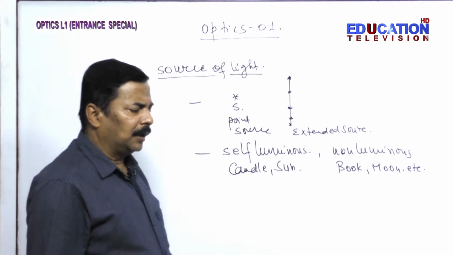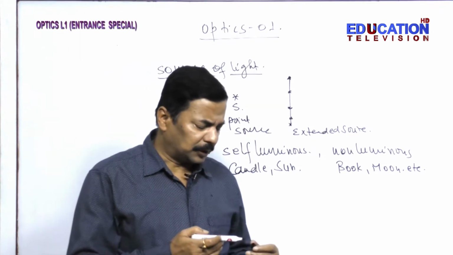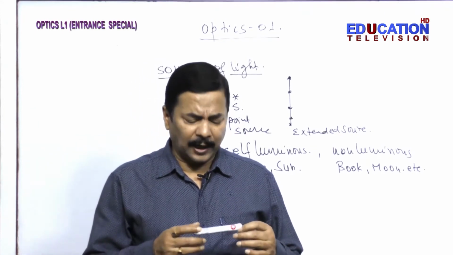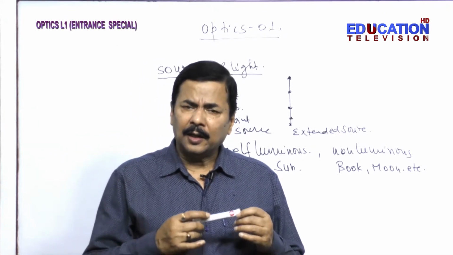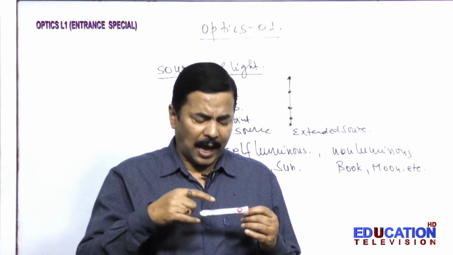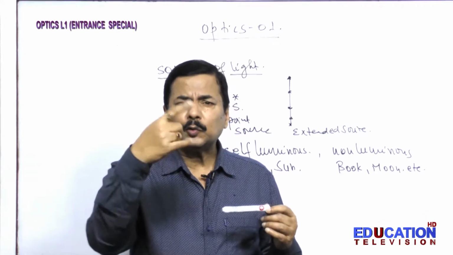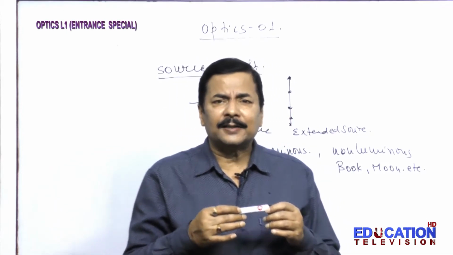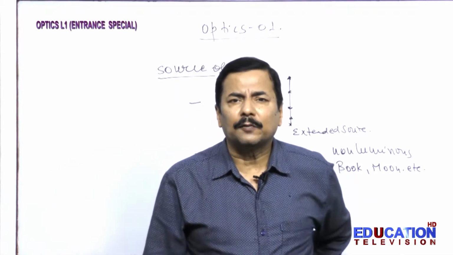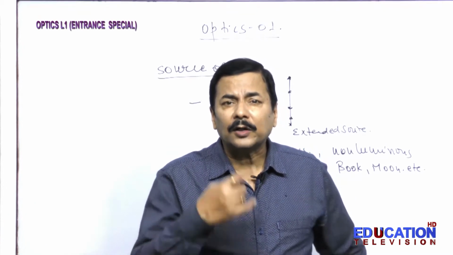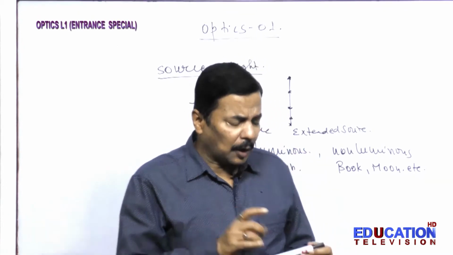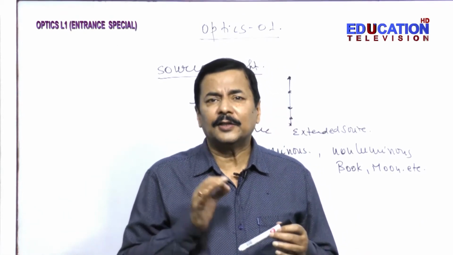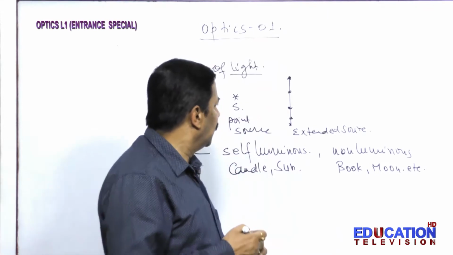Now you see, if I talk about how this marker is visible to you, basically the light coming from the source and then reflected by it goes to your eyes, and so it is visible to you. The same marker is there, but if I keep it in the back, it is not visible to you. Why? The light is not able to reach you. So this is also a source of light, but this is a non-luminous source of light.